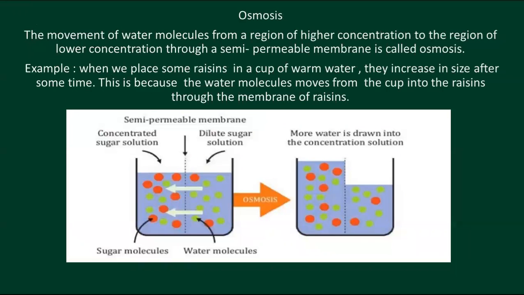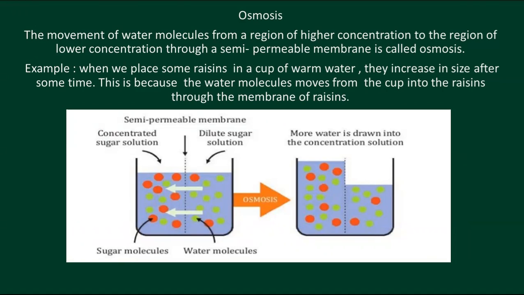Look at that: the movement of water molecules from a region of higher concentration to a region of lower concentration. The next part is important: through a semi-permeable membrane. In the process of osmosis, a semi-permeable membrane is needed. That phenomenon is called osmosis.